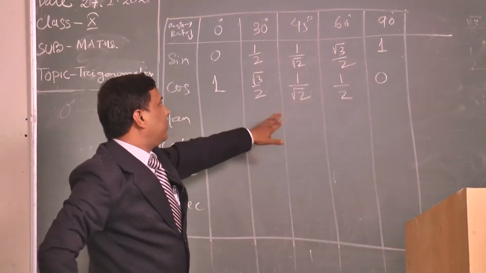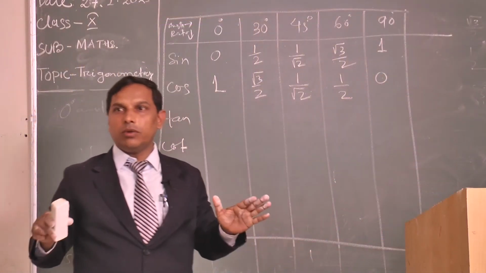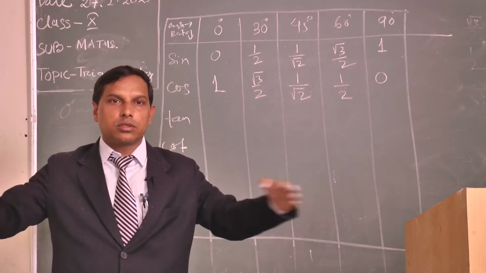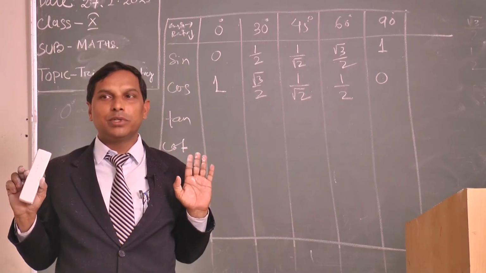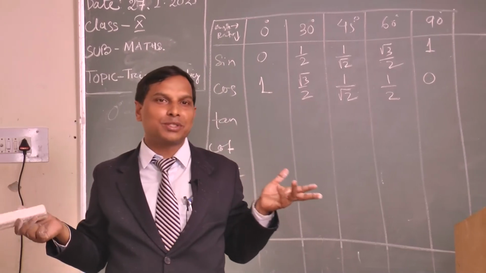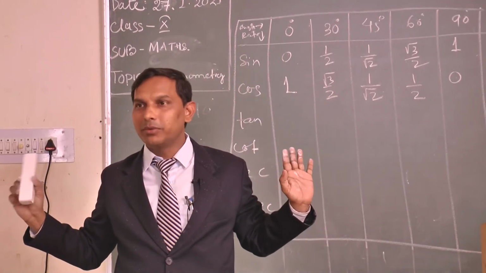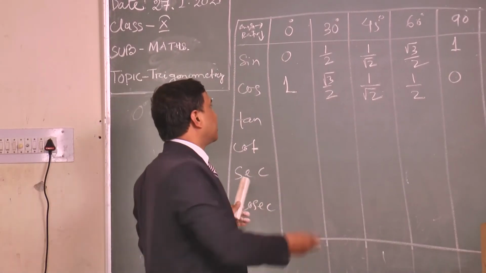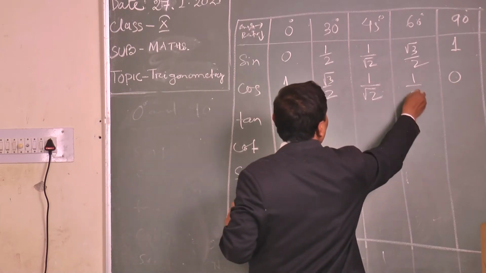Here is 1, here is 0, here is √2/2, here is 1/2. The 1/2 may not change, it is constant. So for the middle position, I just make it crisscross, but the middle one will stay there because it doesn't cross with anybody. Got my point? So 1, √3/2, 1/√2, 1/2, 0.